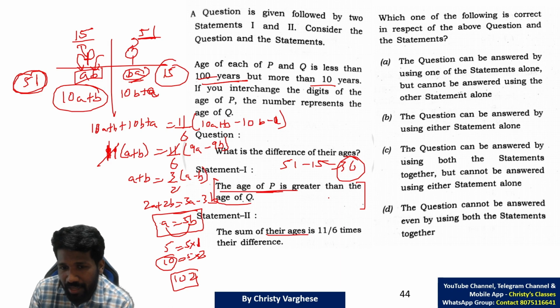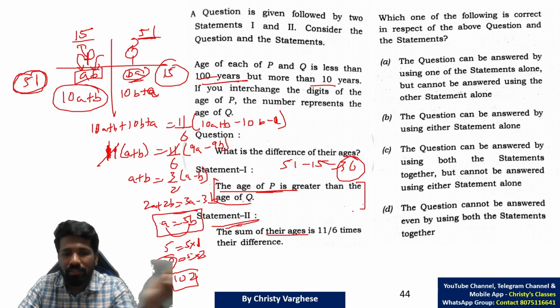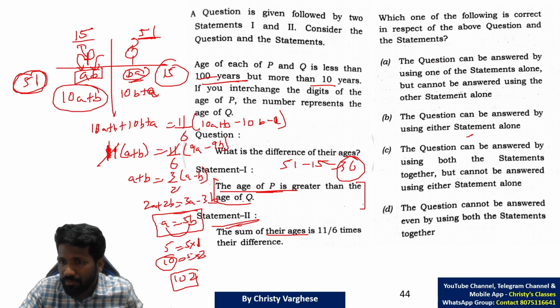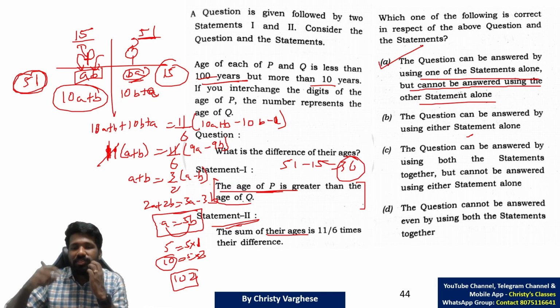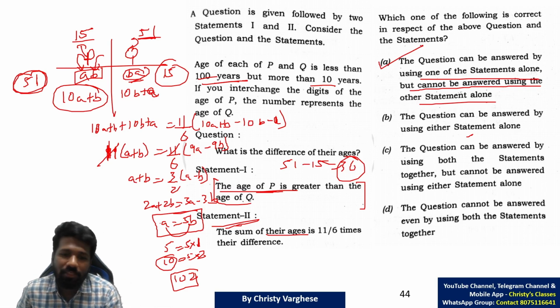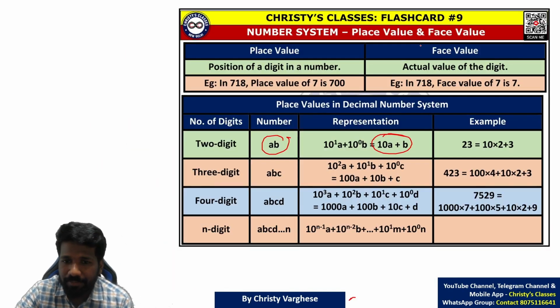According to that idea, the answer should be that statement 2 alone is enough to answer, statement 1 is not sufficient to answer. So which option says so? Question can be answered by using one of the statements alone, but cannot be answered using the other statement alone. That means the question can be answered using statement 2 alone, but cannot be answered using statement 1 alone. That should be the best choice in these 4 options. So option A is the correct answer.